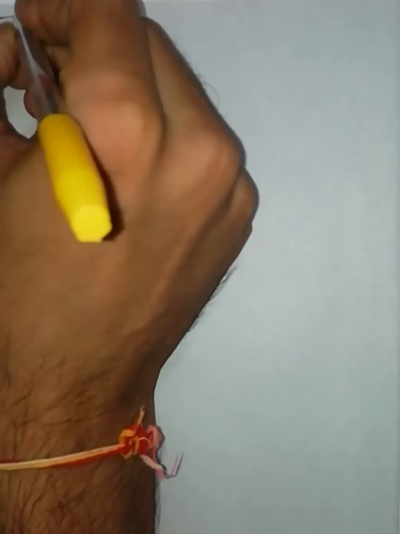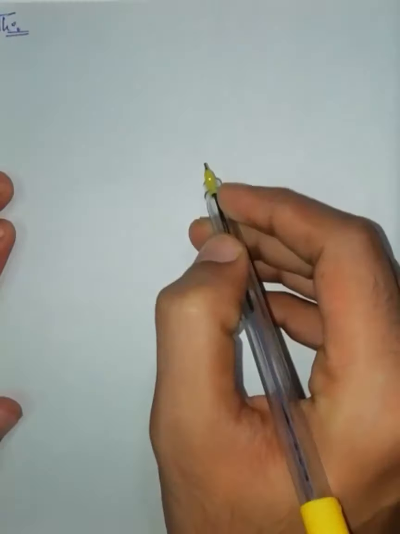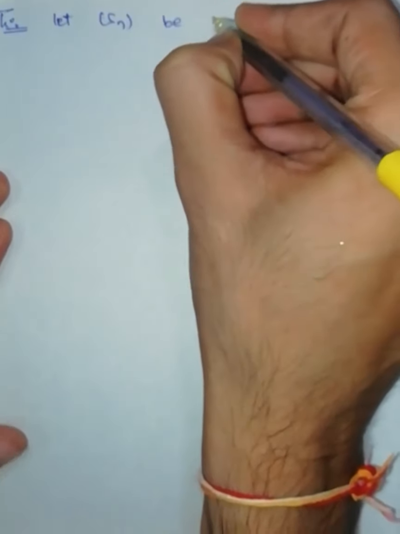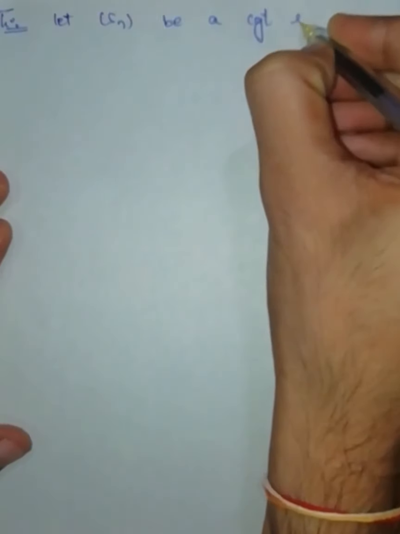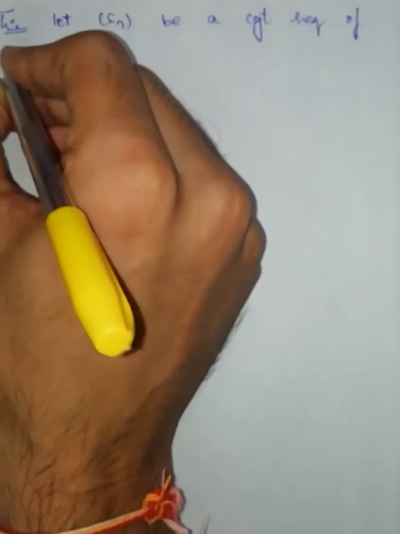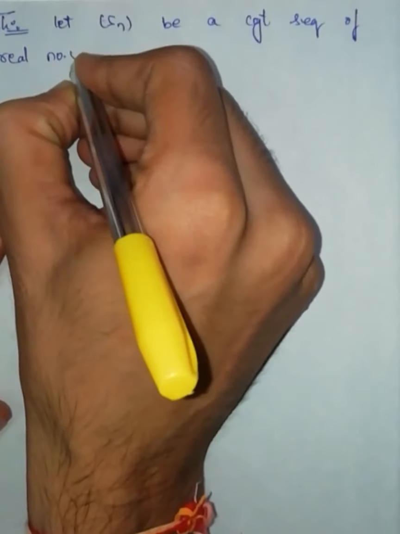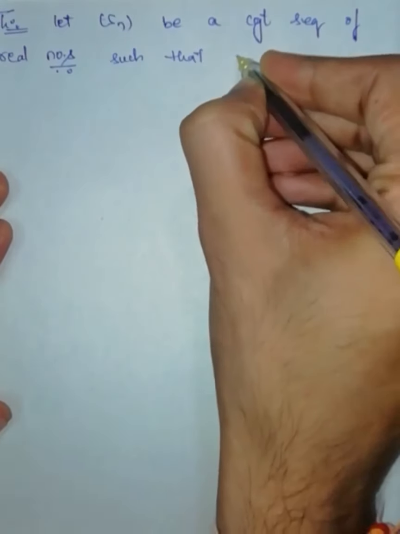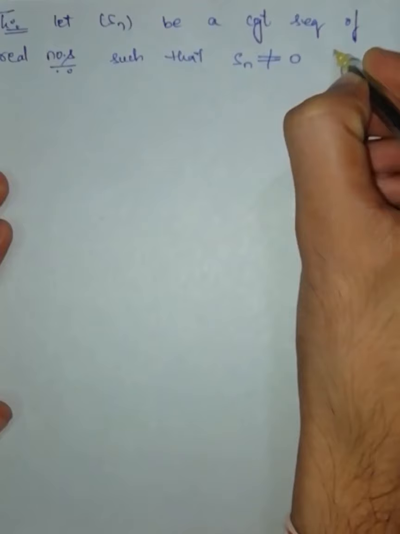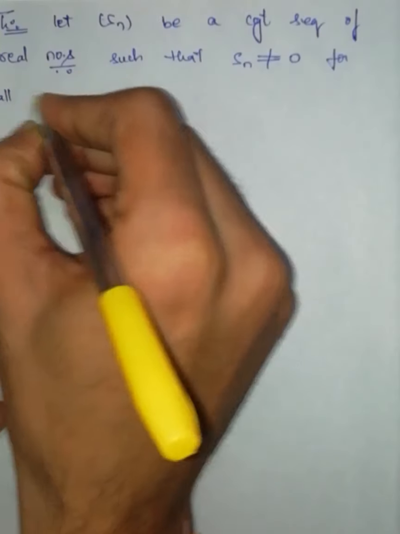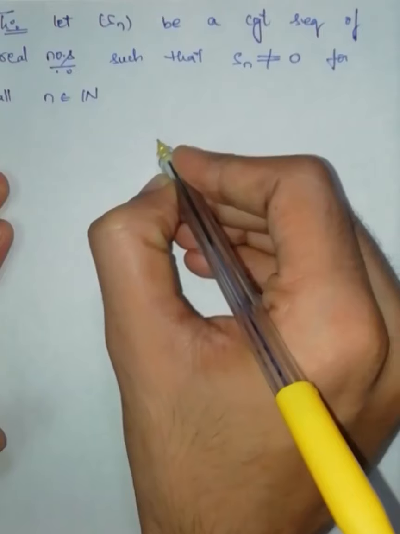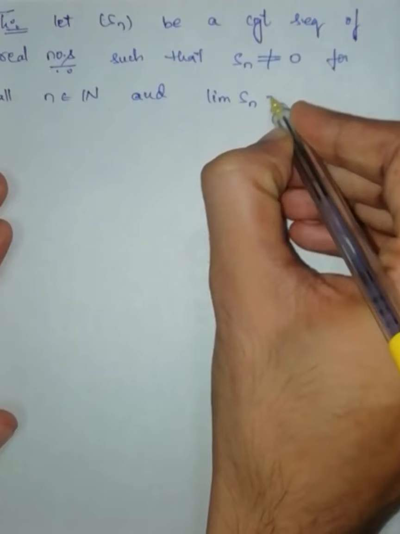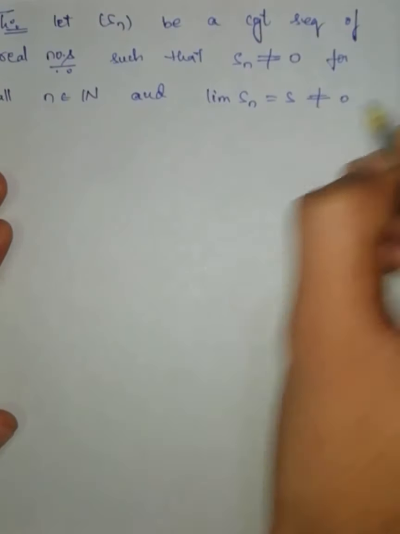Theorem. Let Sn be a convergent sequence of real numbers such that Sn is not equal to 0 for all n belongs to the set of all natural numbers, and limit of Sn is equal to s is not equal to 0.